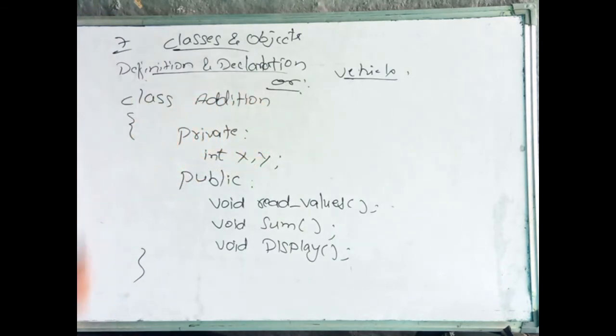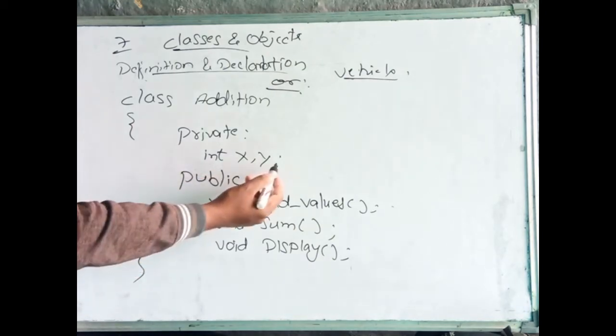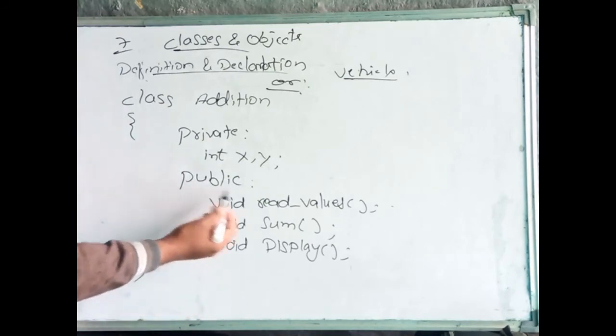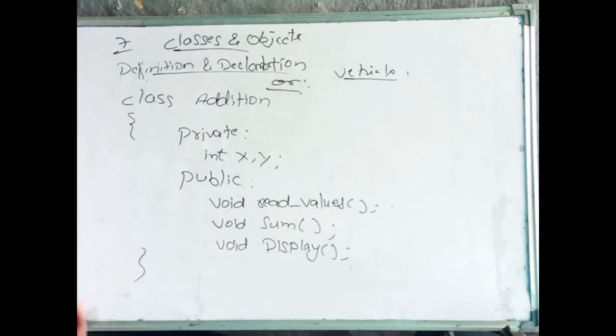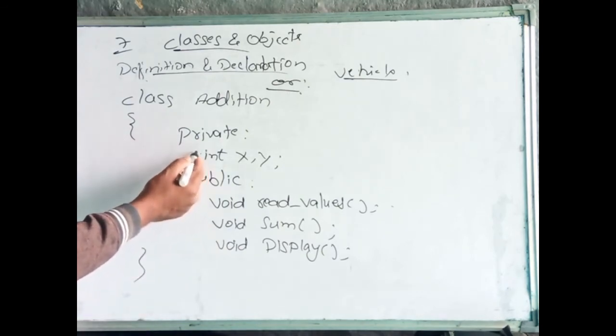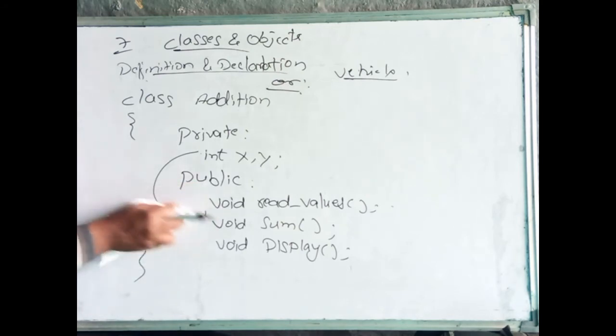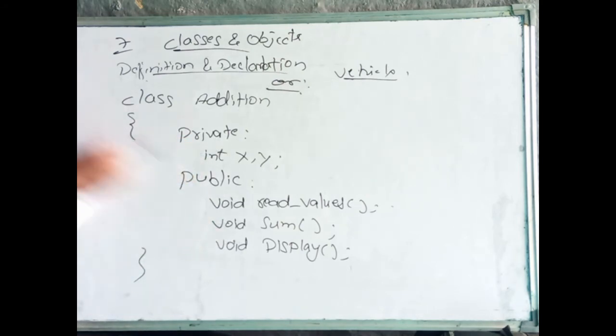This is one class I am writing here. Addition is the name given to the class. These are the members of the class. I am using only private and public. It is not necessary to use all the access specifiers. Whichever we want, we can use. Here for data members I am using private. For functions, that is member functions, I am using public. So these can be accessed by outside non-member functions also. The private data can be accessed by these functions only. By using these members only, we can access these. This is one function. Sorry, this is one class. Example for a class. Clear?